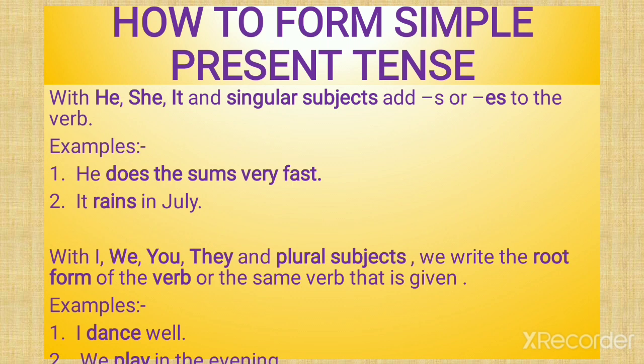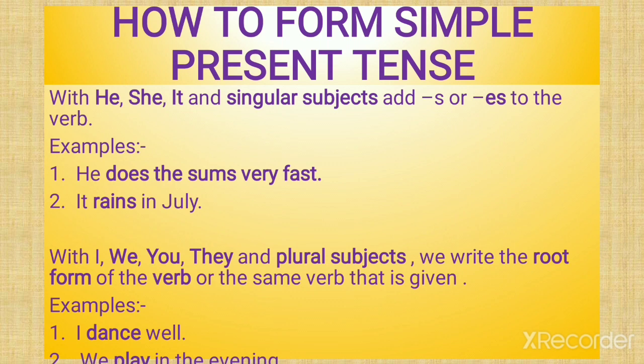You are correct. Like with he, she, it and singular subjects, we add s or es to the verb. He does the sums very fast. Do is the verb, does. Es you have added. It rains in July. Rain is the verb, you have added s.